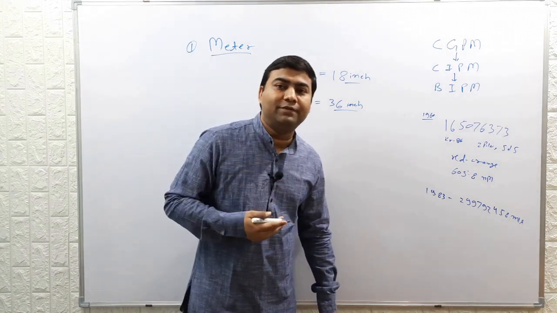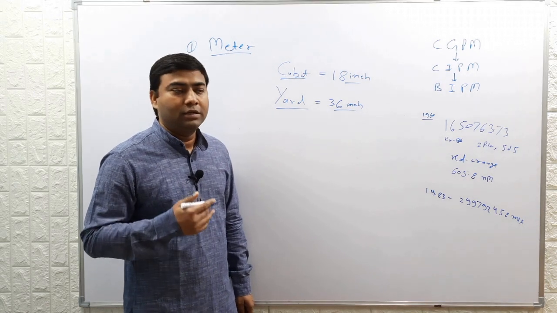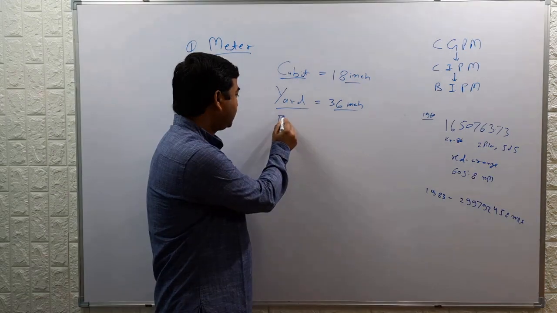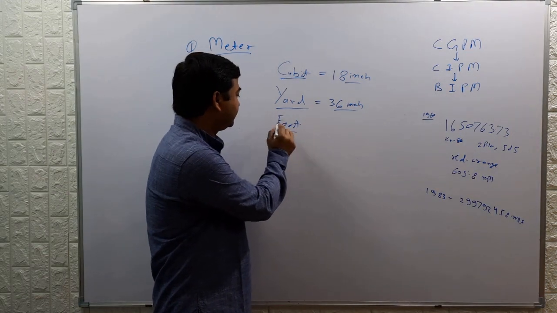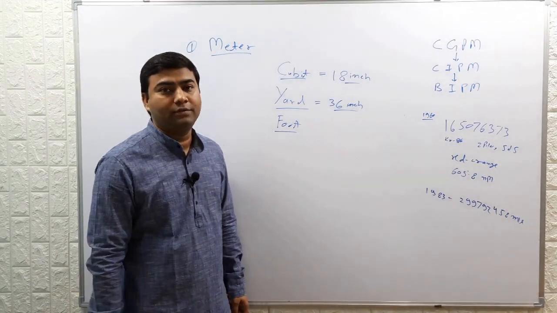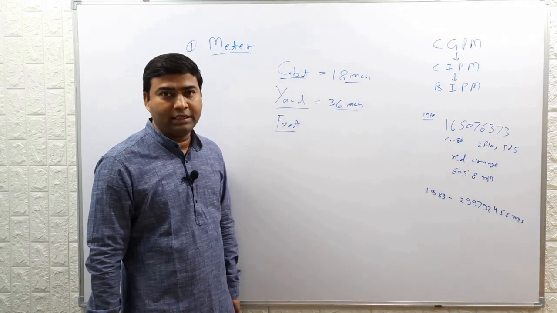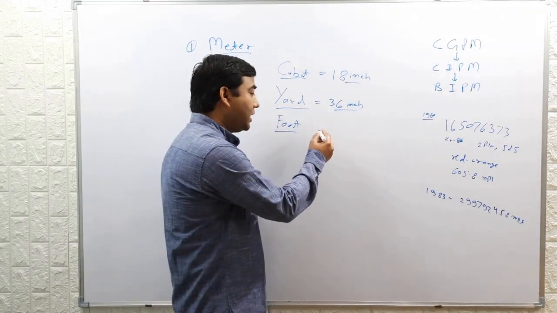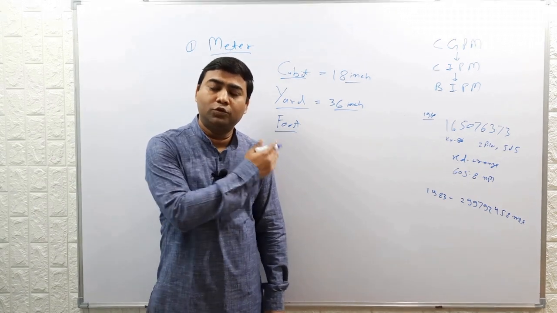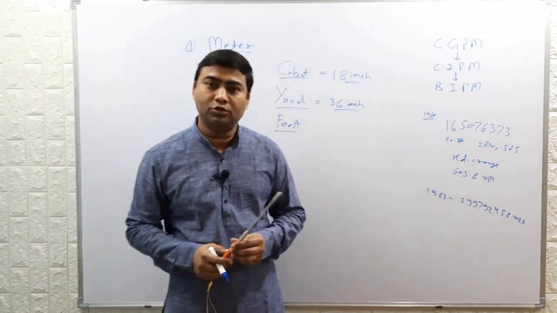This foot was defined by King Louis of France. French King Louis defined the foot as the length of his foot. That was called the length of the royal foot. Till the French Revolution in 1790, this foot was used throughout France and other parts of the world.